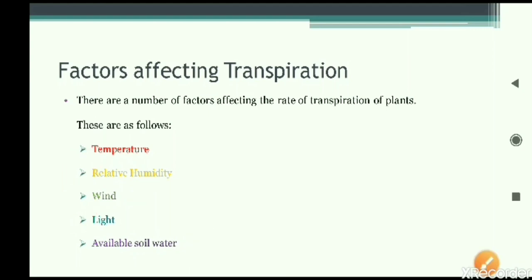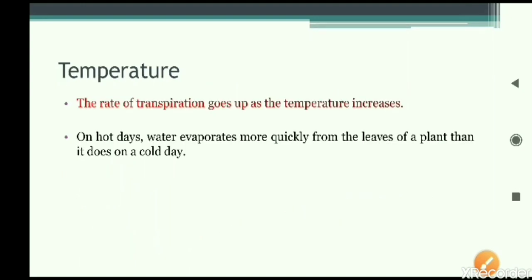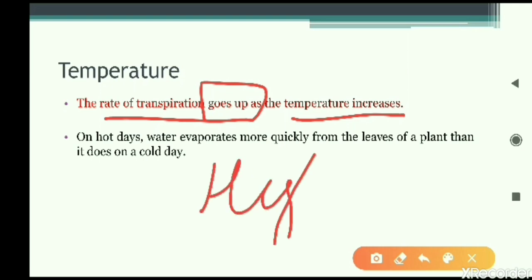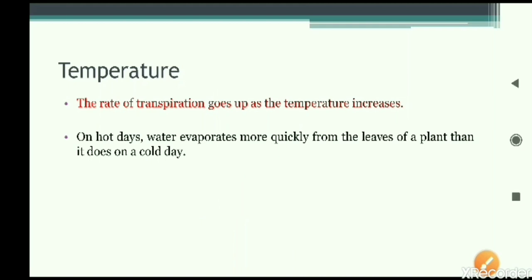Let us have a look at them one by one, in detail. First is temperature. The first line itself tells that as the temperature increases, the transpiration rate also increases. If there is a high temperature, as in the summer season, then the transpiration rate is also more. In other words, the plant will need more water because water loss is taking place faster because of high temperature.